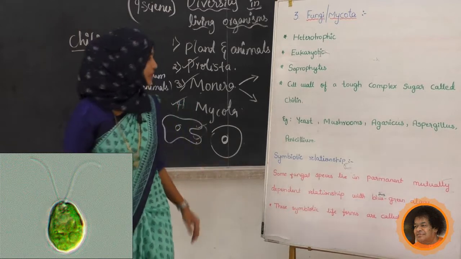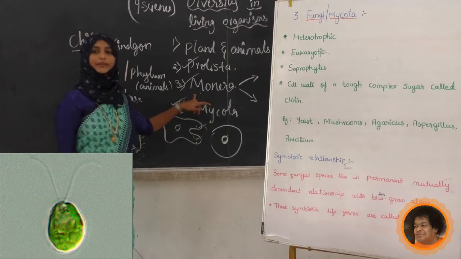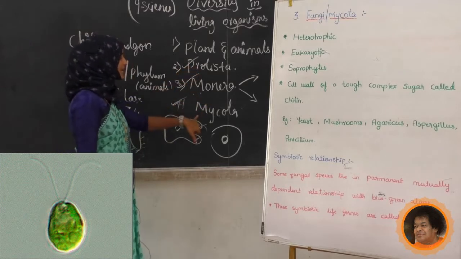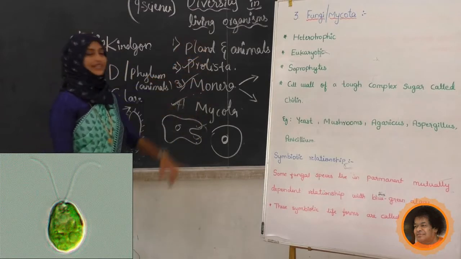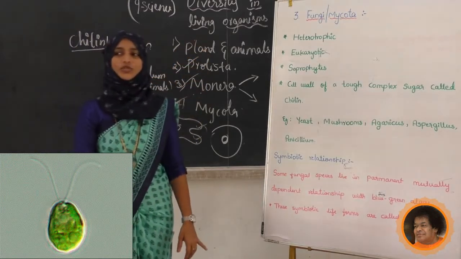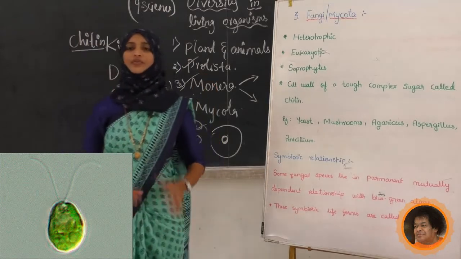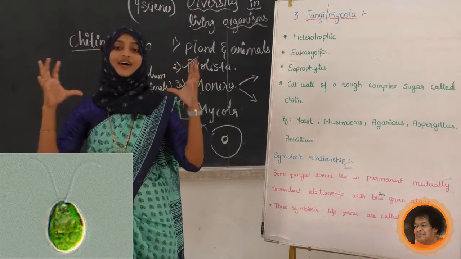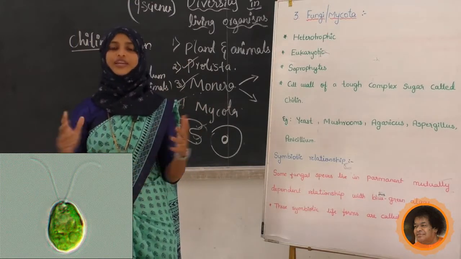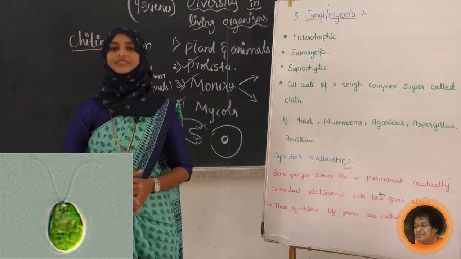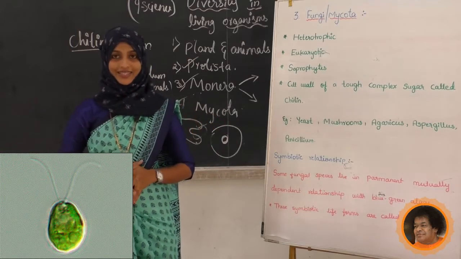Okay, so we have completed kingdom Mycota. We have studied Monera, next we studied Protista, and we have completed Mycota. These two will be studied in the next class. So let's recall what we have studied today. Initially we came to know that we and our friend look very different. We and a monkey are completely different.